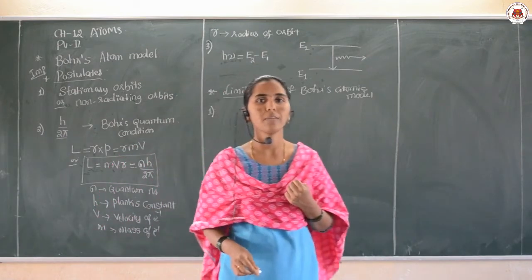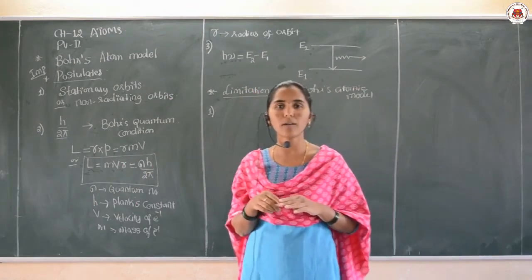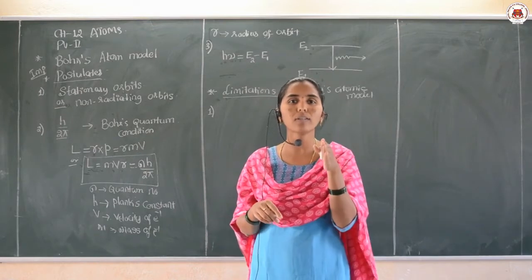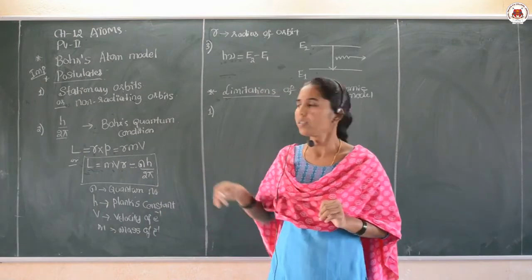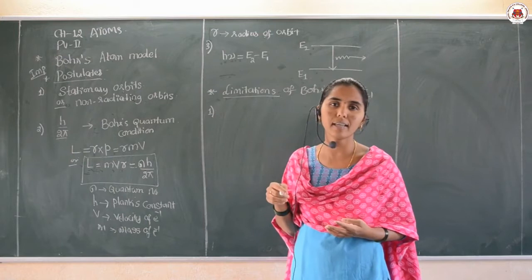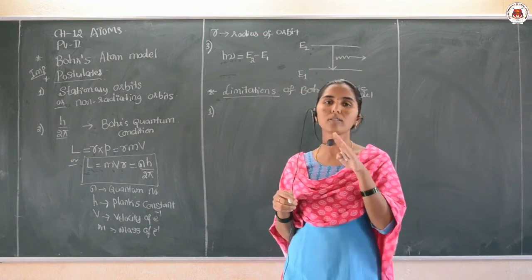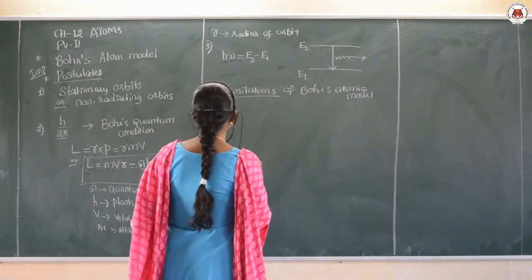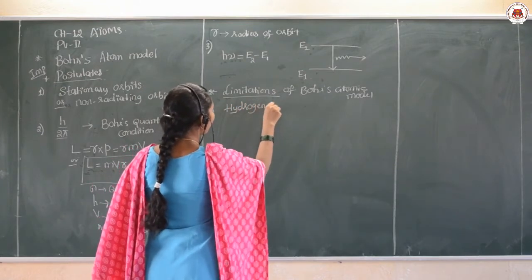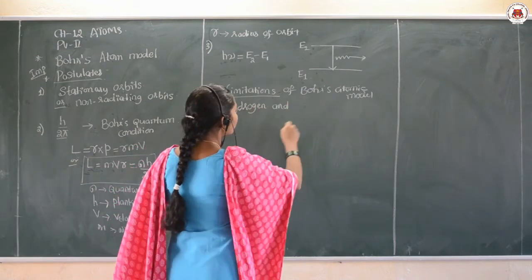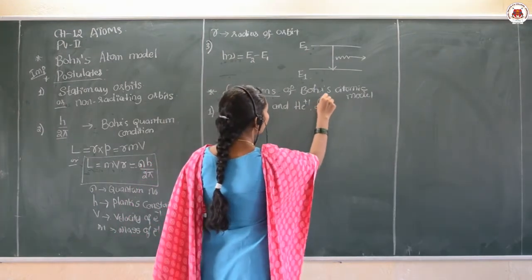Remember, the concept Bohr explained in his atom model is applicable only to hydrogen and hydrogen-like atoms. Hydrogen-like means helium plus 1 and lithium plus 2.